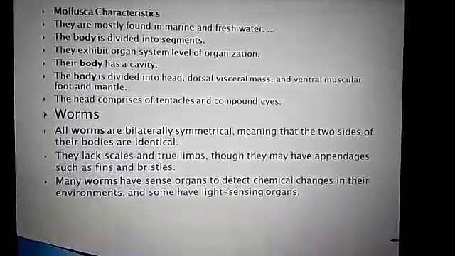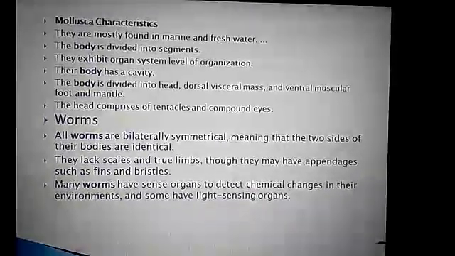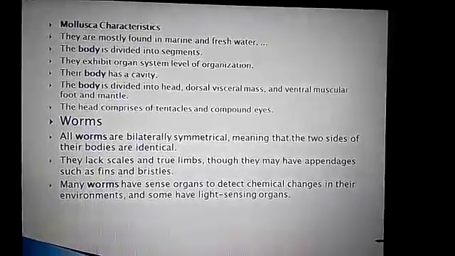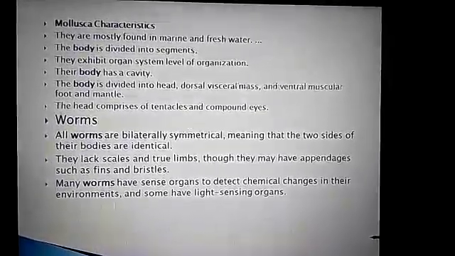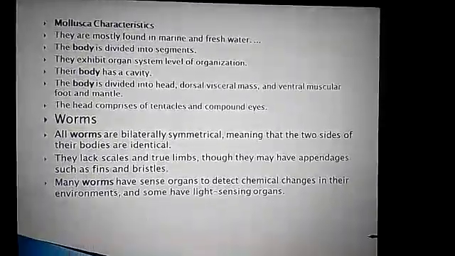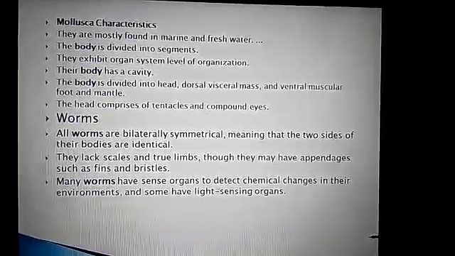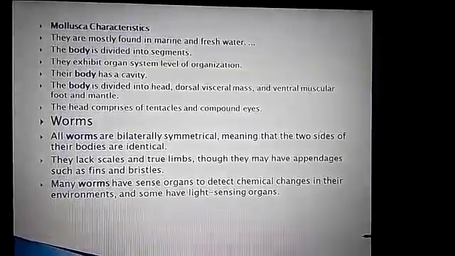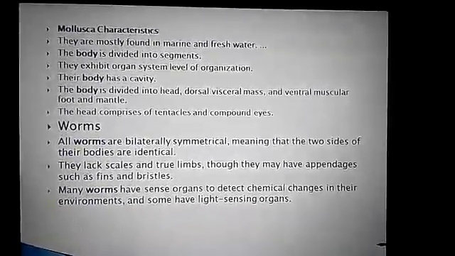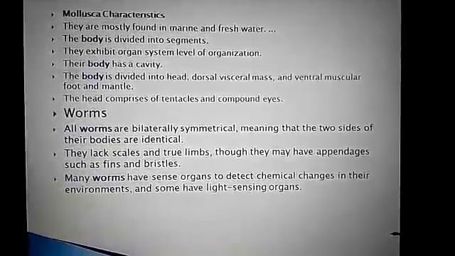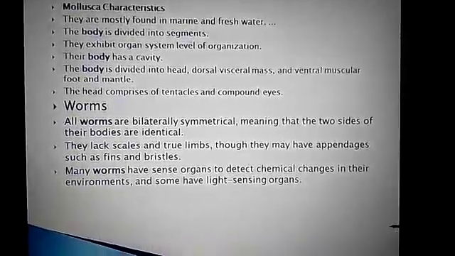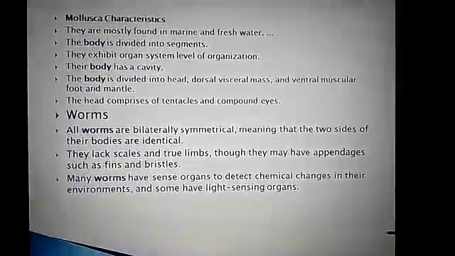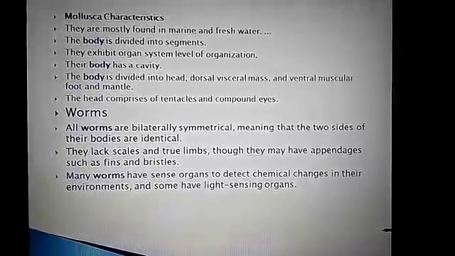And next come worms. The word worms is loosely applied to animals that lack legs. True worms such as earthworms have a cylindrical body which is divided into several ring-like structures called segments. Roundworms such as ascaris have an unsegmented body. Flatworms such as tapeworm and liver fluke have ribbon-shaped bodies.